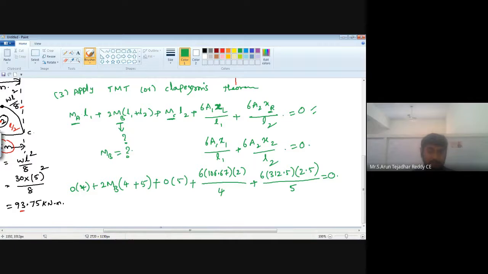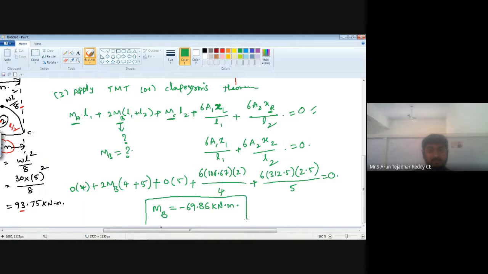Now, all of you open your calculator and enter these values. You will get the MB value. So finally, what is the value of MB here? MB is equal to minus 69.86 kilonewton meter.